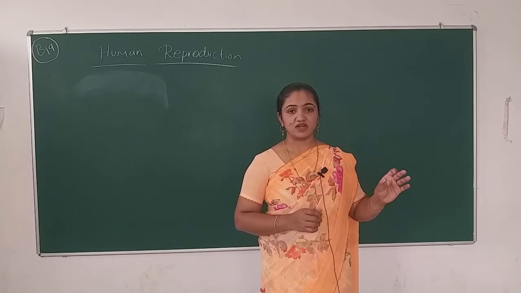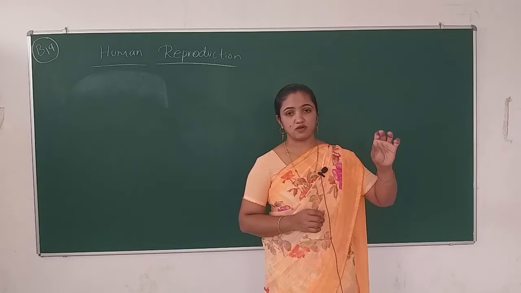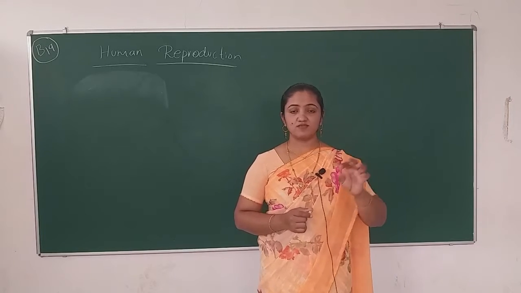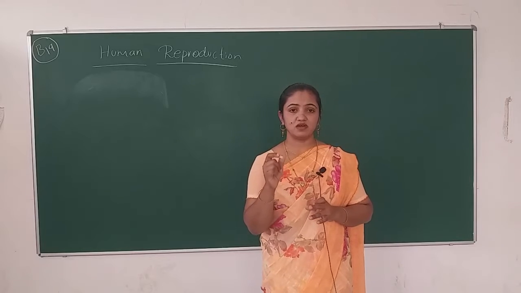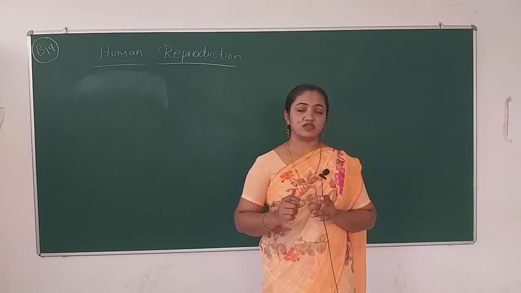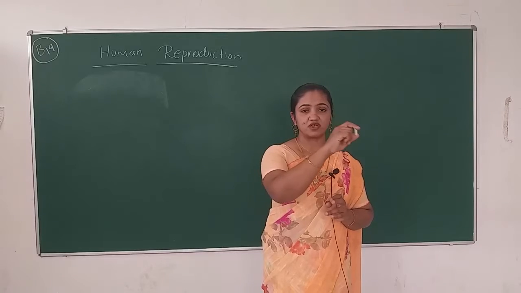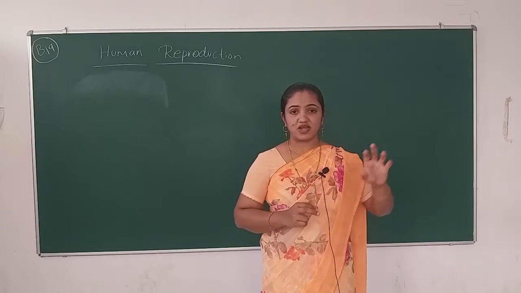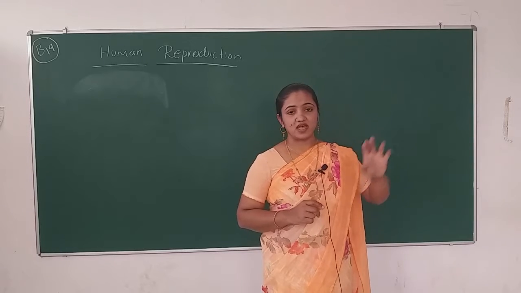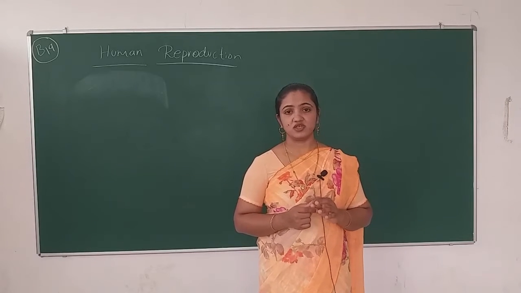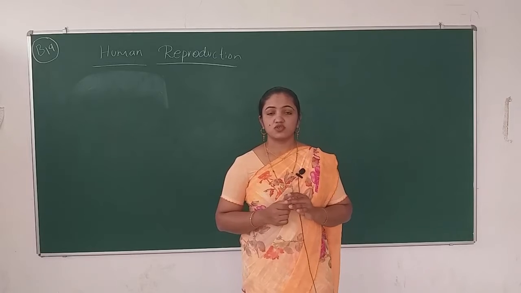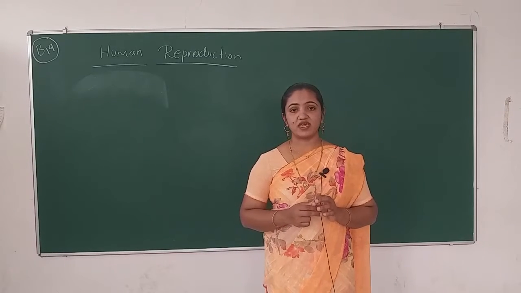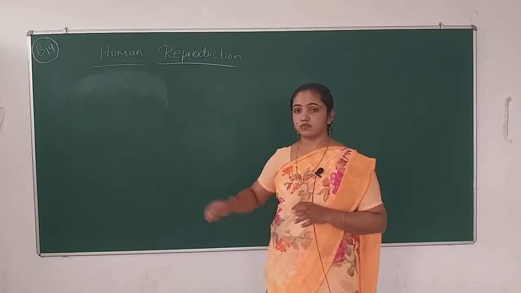The female gamete, the secondary oocyte, has to come to the ampullar region, the ampullar-isthmic junction. Meanwhile the male gamete should also be in the female reproductive tract. When the female gamete is in the ampullar region, only then is fertilization achieved.